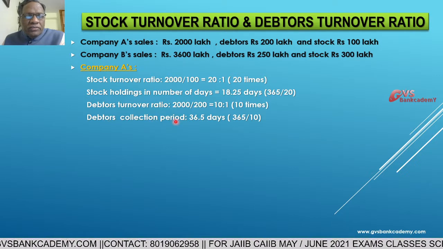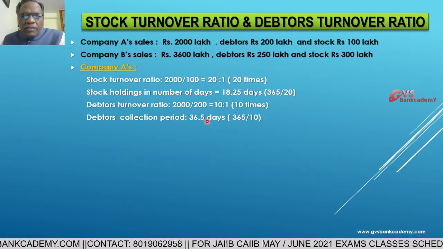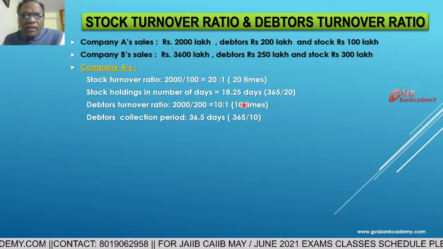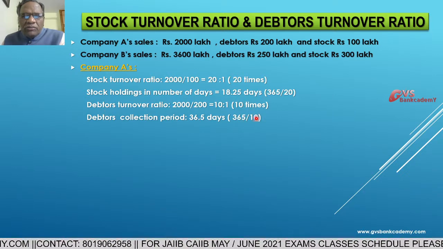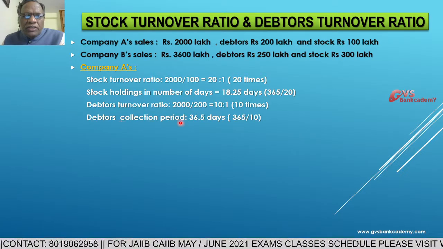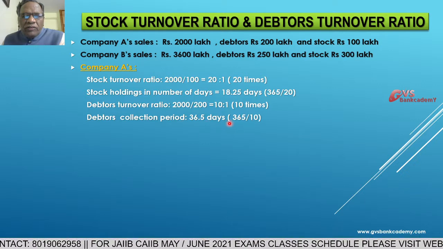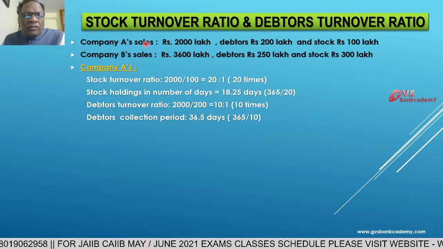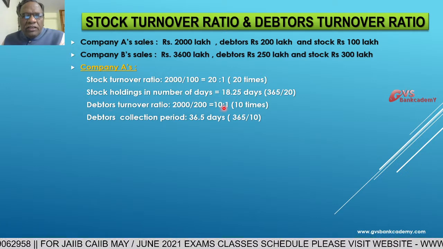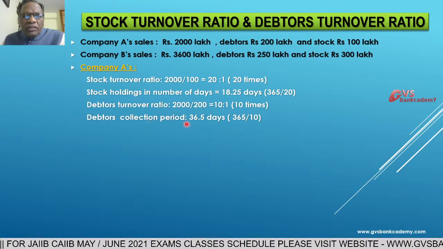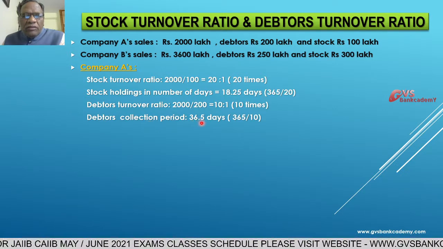That is equal to 365 days in a year divided by the debtor turnover ratio of 10 times, which is an average debtors collection period of 36.5 days. So after completion of one credit sale, the company on average takes 36.5 days to collect.